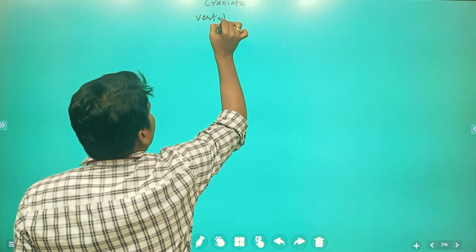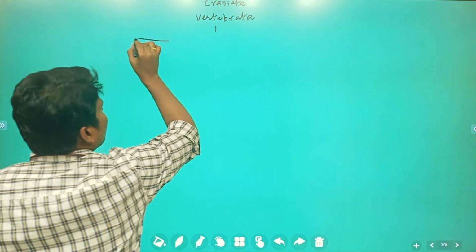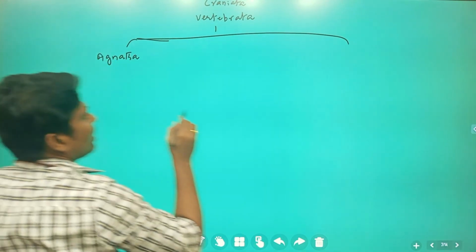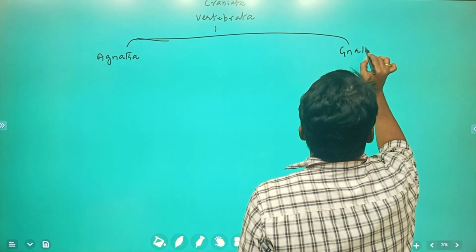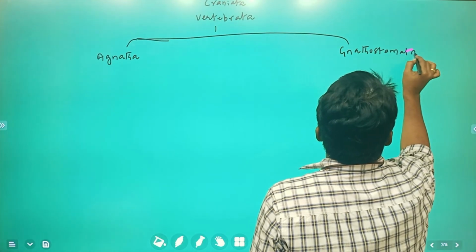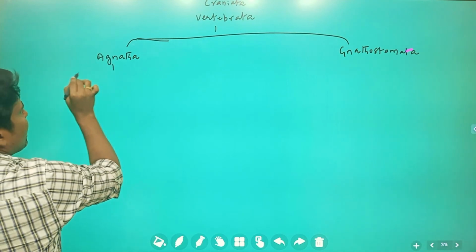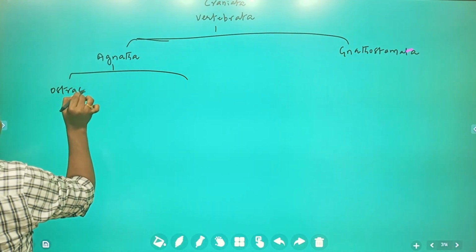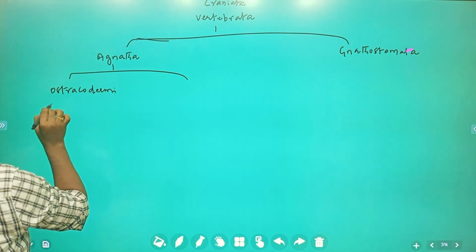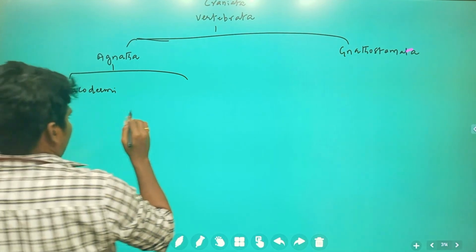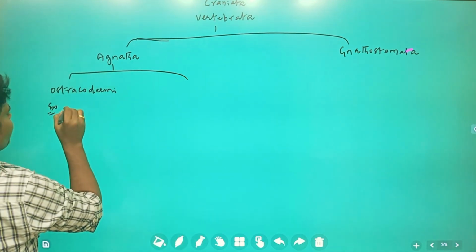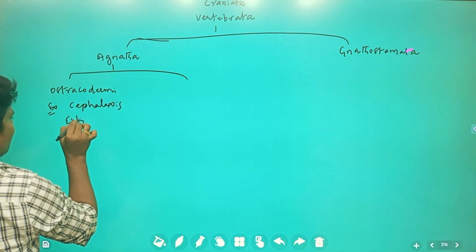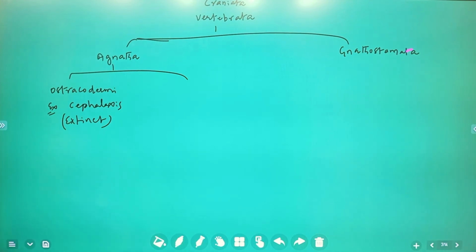Vertebrata is divided into Agnatha and Gnathostomata. Agnatha is again differentiated into Ostracoderms, for example Cephalaspis. These are extinct and not present now.